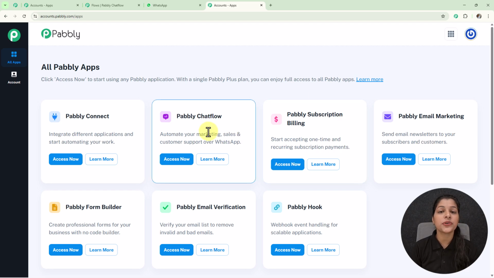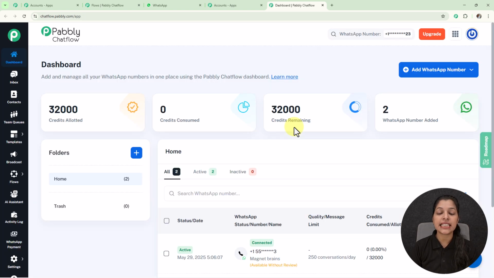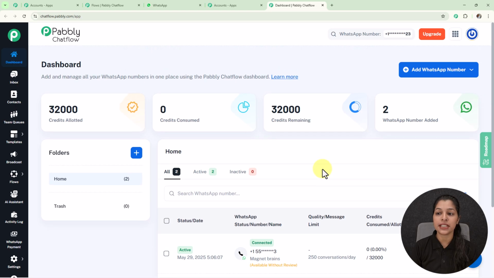And as we are going to create a chatbot, I'm going to access this Pabbly Chatflow app by simply selecting this Access Now button, and we will land on the dashboard page of Pabbly Chatflow, which can be seen here. On this dashboard page you can see the numbers connected to my account, and if you want to add your WhatsApp number, you just have to click this Add WhatsApp Number button.